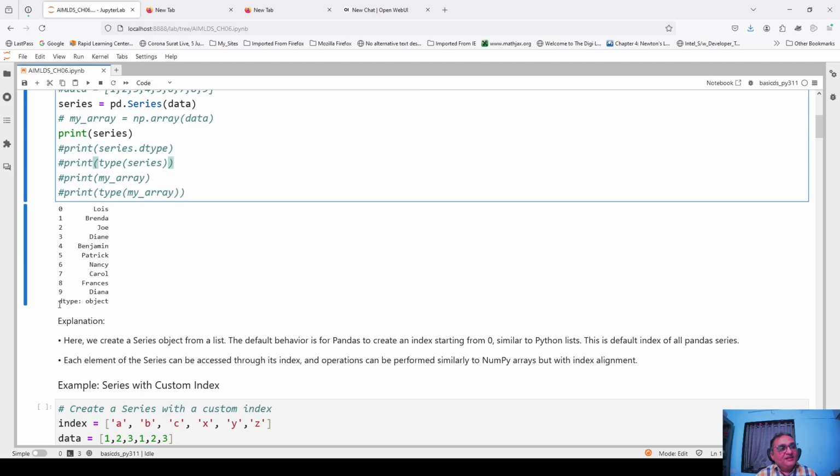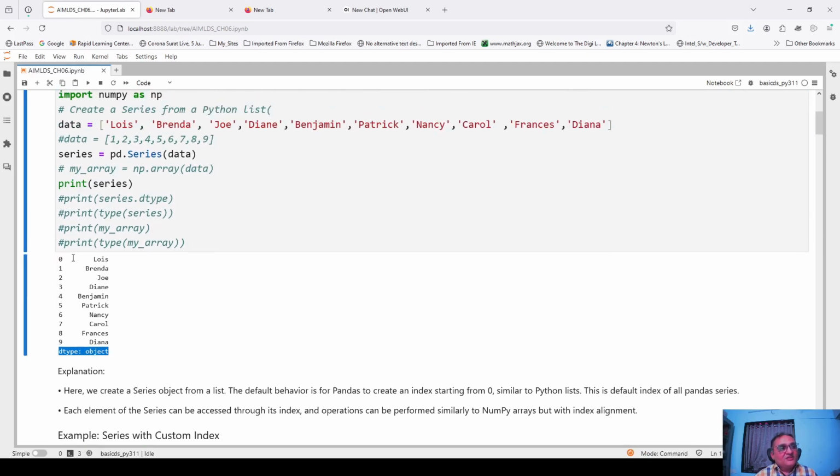The second thing which is clear from this output is this dtype: object. That is also automatically printed. That data type object is not the data type of this new data structure named series which you have created. It is the data type of every element inside that new data structure. Is that clear? In that case you can find that every element is of object data type, because every element is a string.